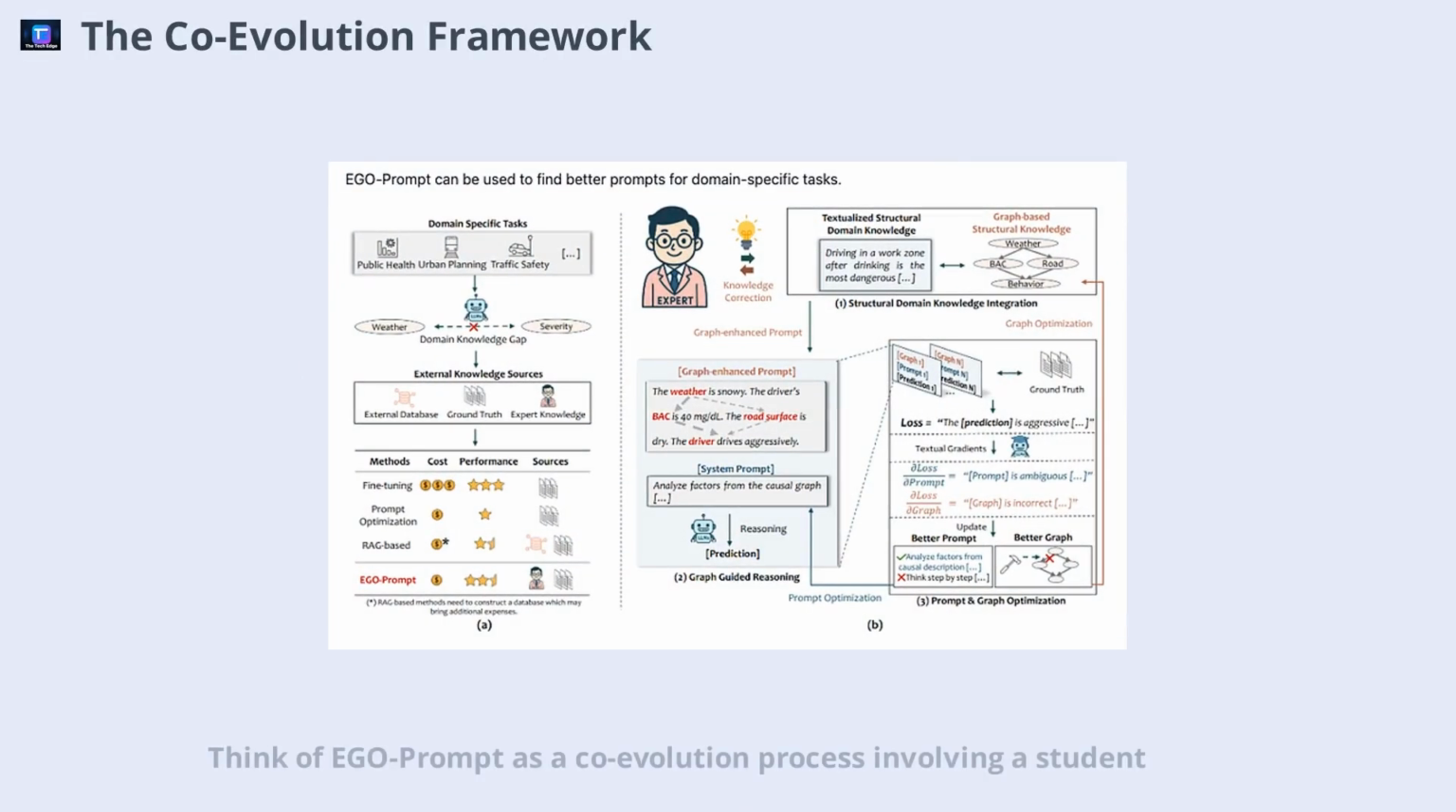Think of Ego Prompt as a coevolution process involving a student, a textbook, and a mentor. The LLM acts as the student, learning to reason with cues and diagrams. The SCG is the textbook, which can be revised and corrected. The text gradient, or mentor's notes, drives the evolution by providing feedback and guiding improvements. This dynamic interaction ensures that both the AI and its knowledge base grow smarter together.